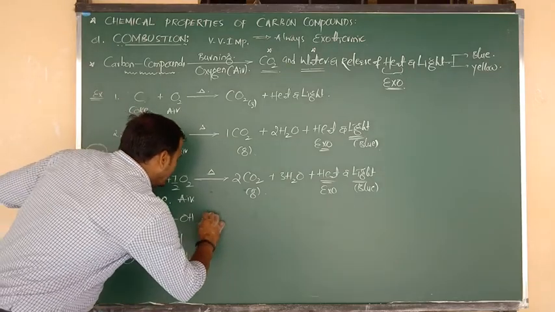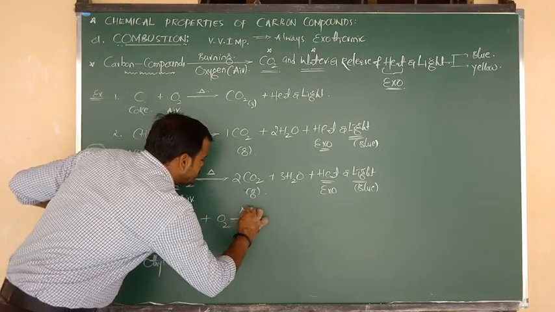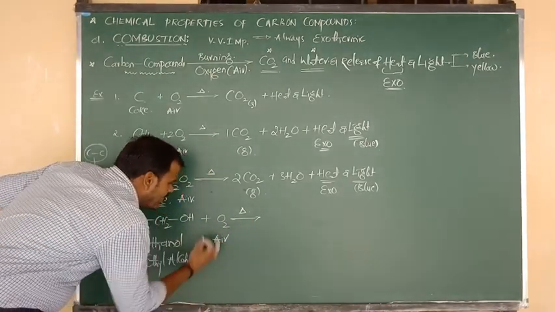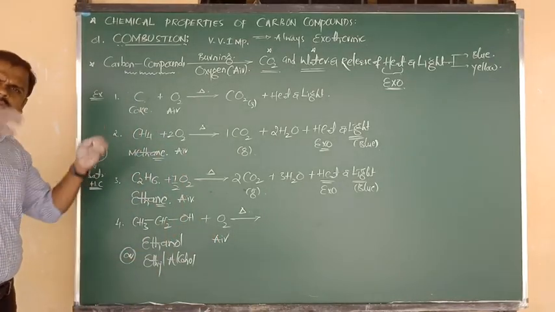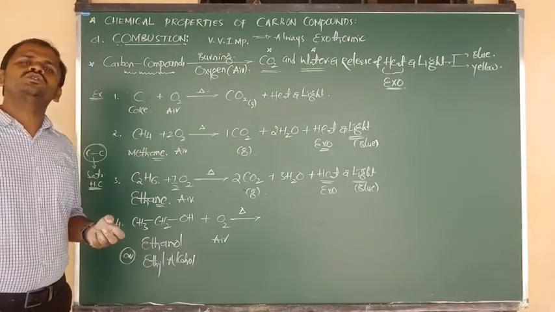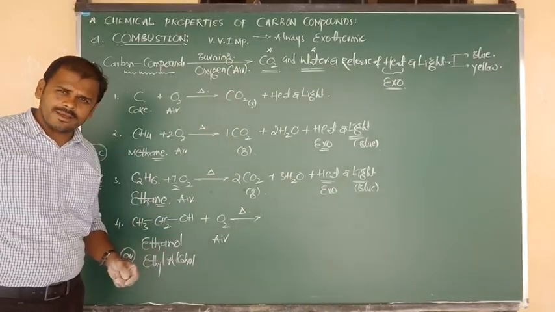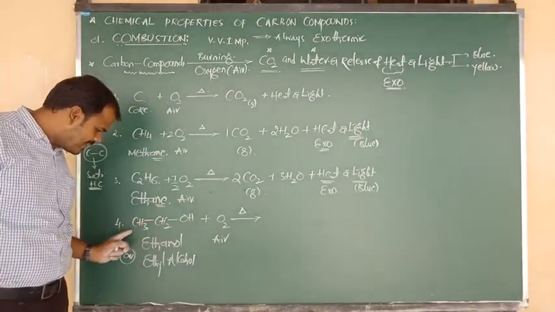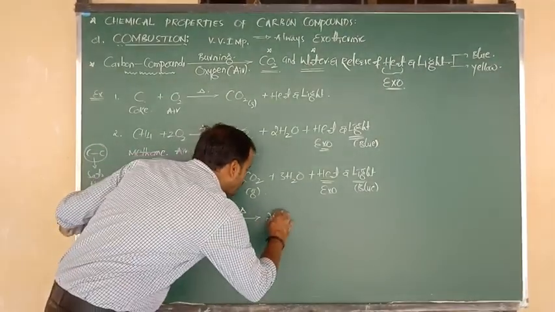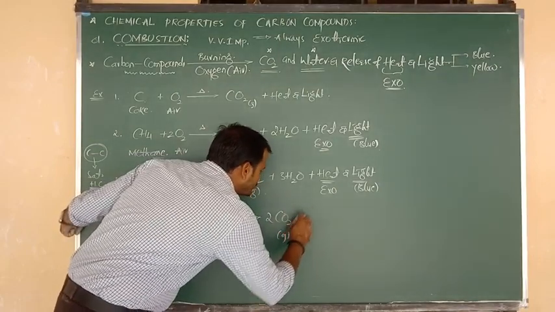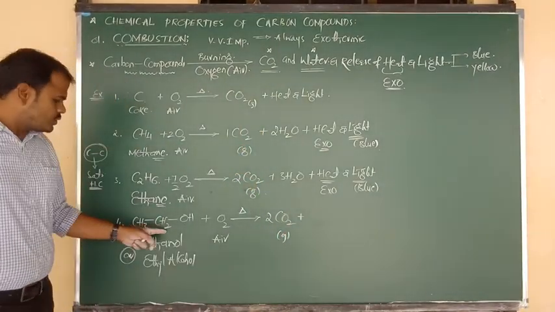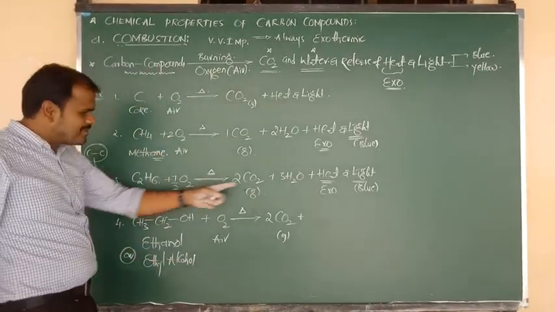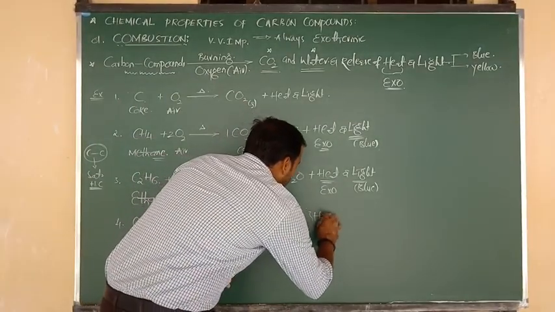So this also undergoes the process of burning, that is, heating, nothing but combustion. Combustion takes place in the presence of air, upon reaction with oxygen. Here also we have to do the same thing. Carbon should be removed in the form of carbon dioxide. Hydrogen should be removed in the form of water molecules. How many carbons are there here? 2 carbons are there, so simply we write 2 moles of CO2 gas. 3 plus 2, 5 hydrogens, 5 plus 1, 6 hydrogens are there. 6 hydrogens means how many water molecules? 3 moles of water molecule.